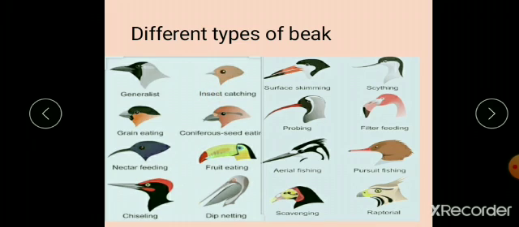As per their structure, the name is also written: generalist, catching beak, coniferous seed eating, probing, filter feeding, everything. So I'll show you one video after this. By that you will understand the types of beak, their usage and structure, along with their naming terms. I want you to see that video very carefully. It will help you in solving the exercises. So just wait for that.